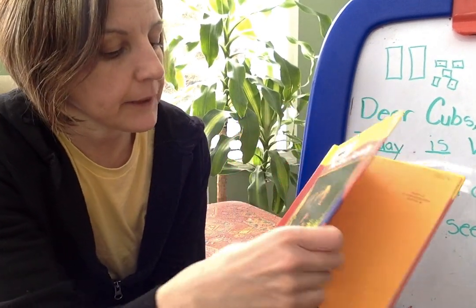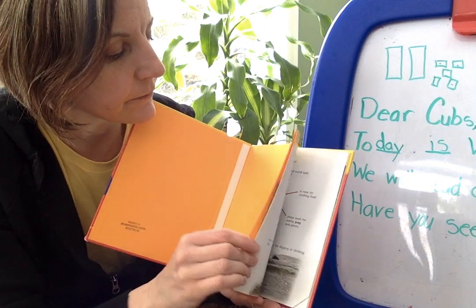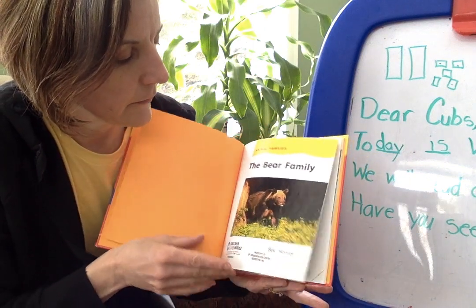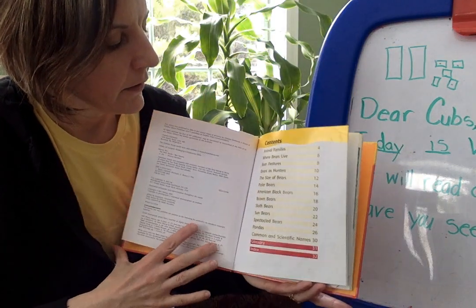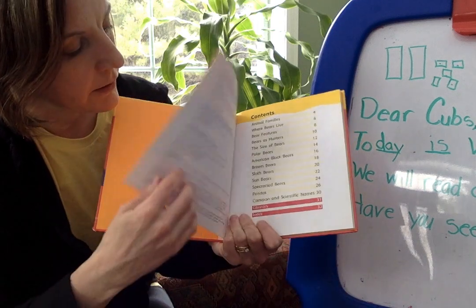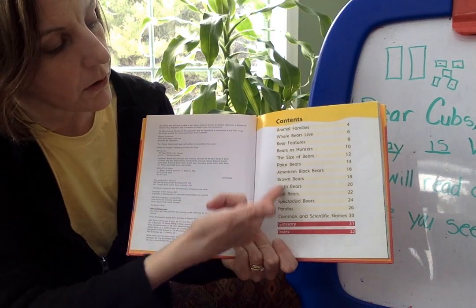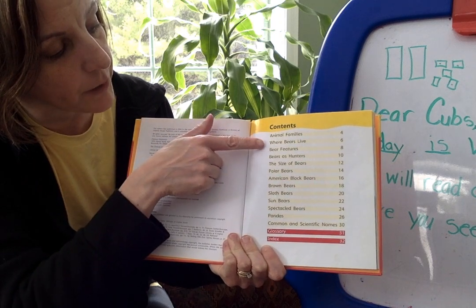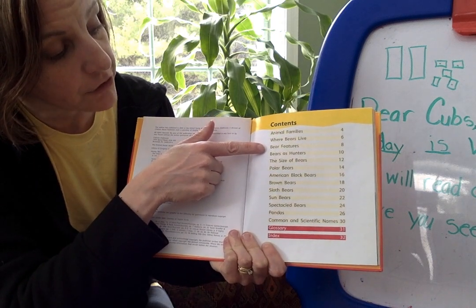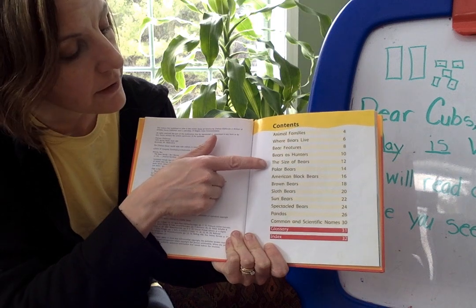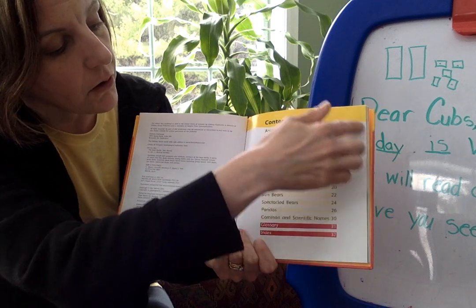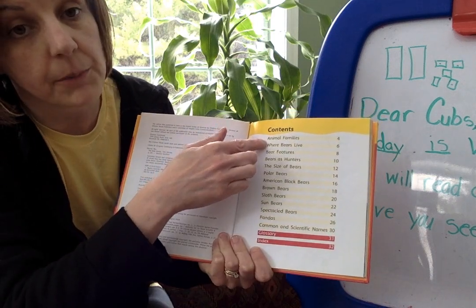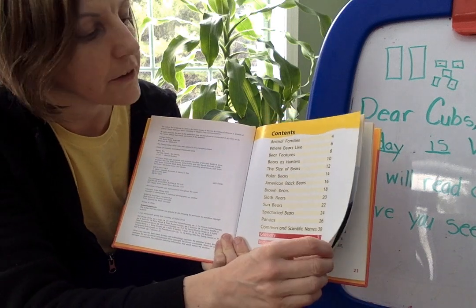The Bear Family by Bev Harvey. The Bear Family. So these, friends, it tells you about all the different things we're going to learn in the book. It talks about animal families, where bears live, bear features, bears as hunters, the size of the bears. So these are all the things that are in this book. That's usually what they do in nonfiction books.